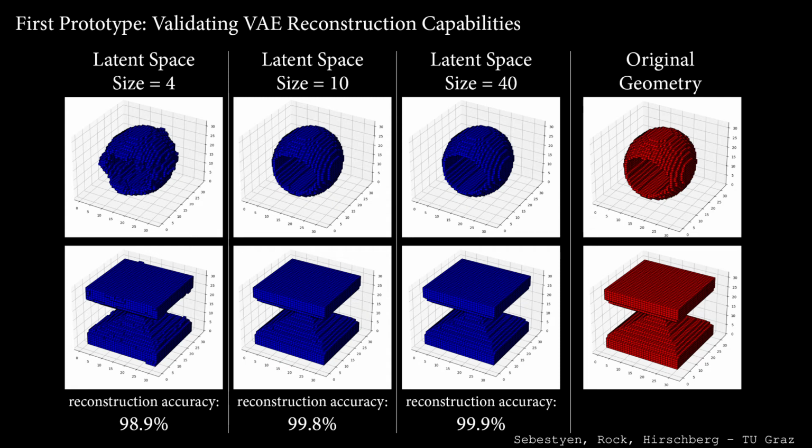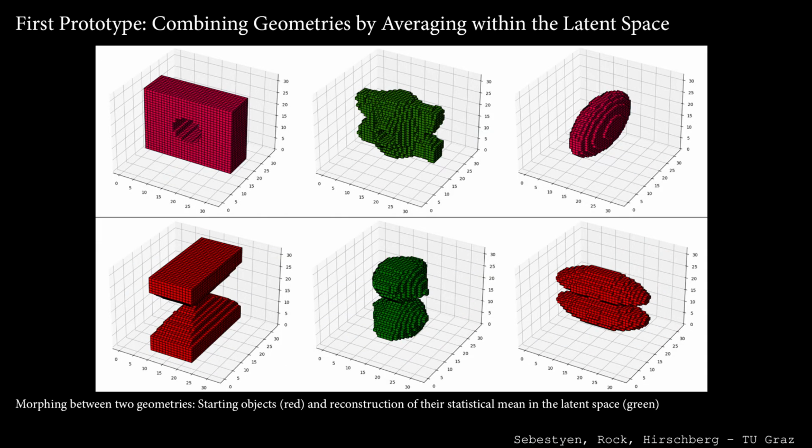In blue, you can see the geometries after being decoded from varying latent space sizes. Overall, we can report that even with a very small latent space of just 4 variables, we were able to reconstruct the original geometry with over 98% accuracy. We then moved on to encoding 2 selected geometries into the latent space and then finding the average latent space location between those 2 shapes. Afterwards, we decoded the resulting new geometry, which you can see in green.